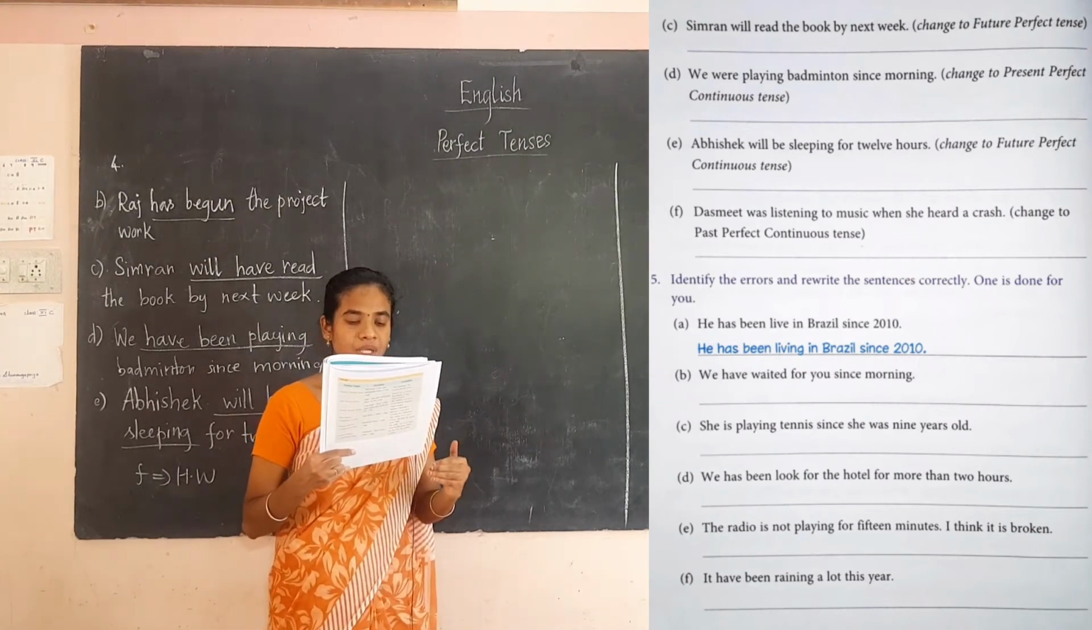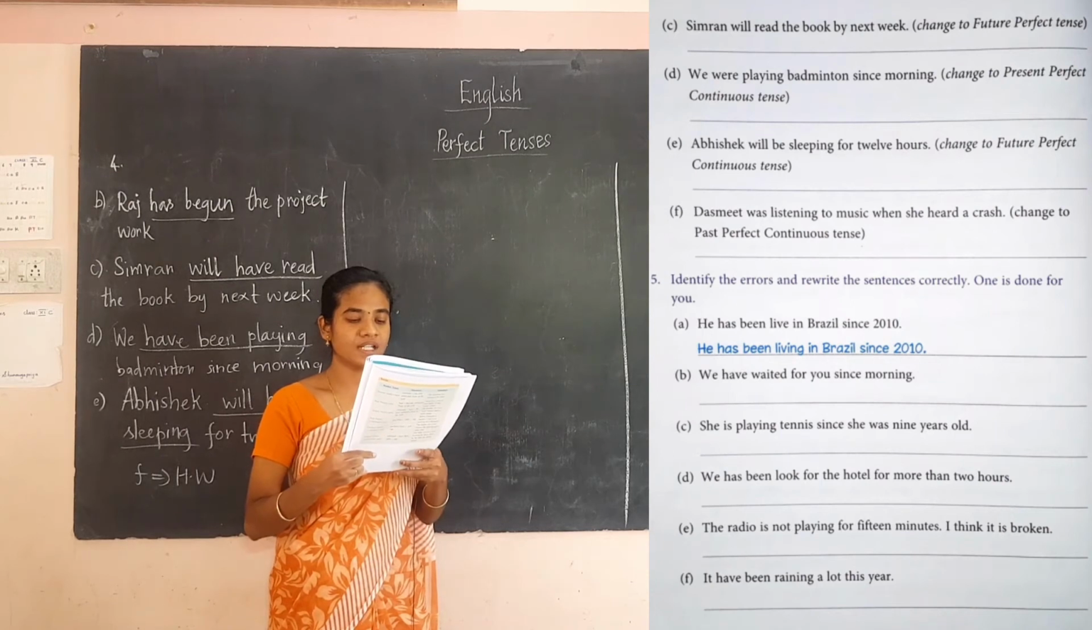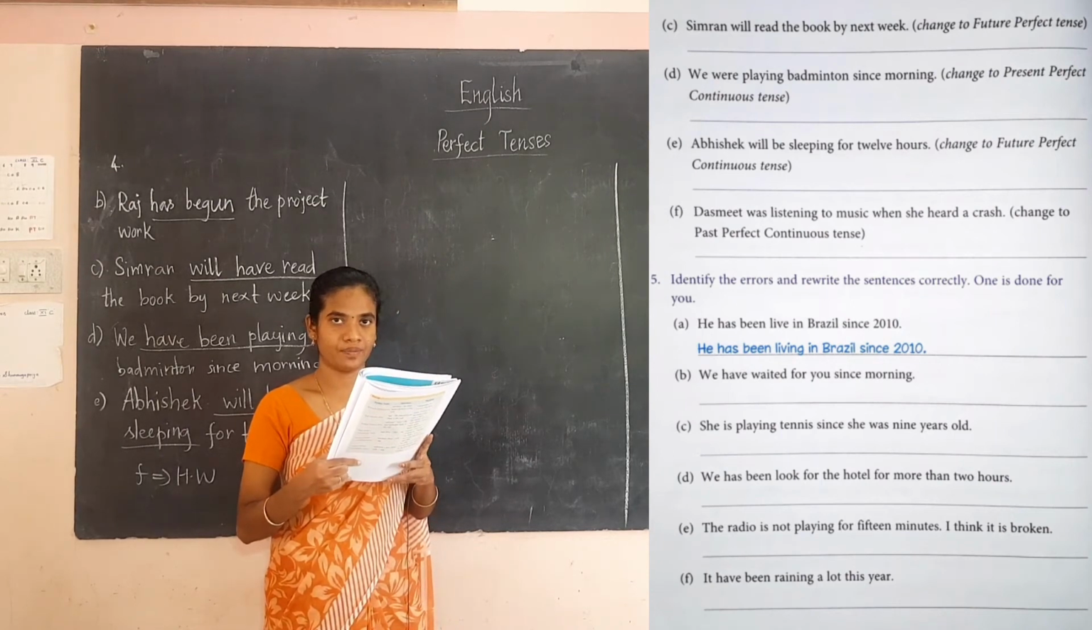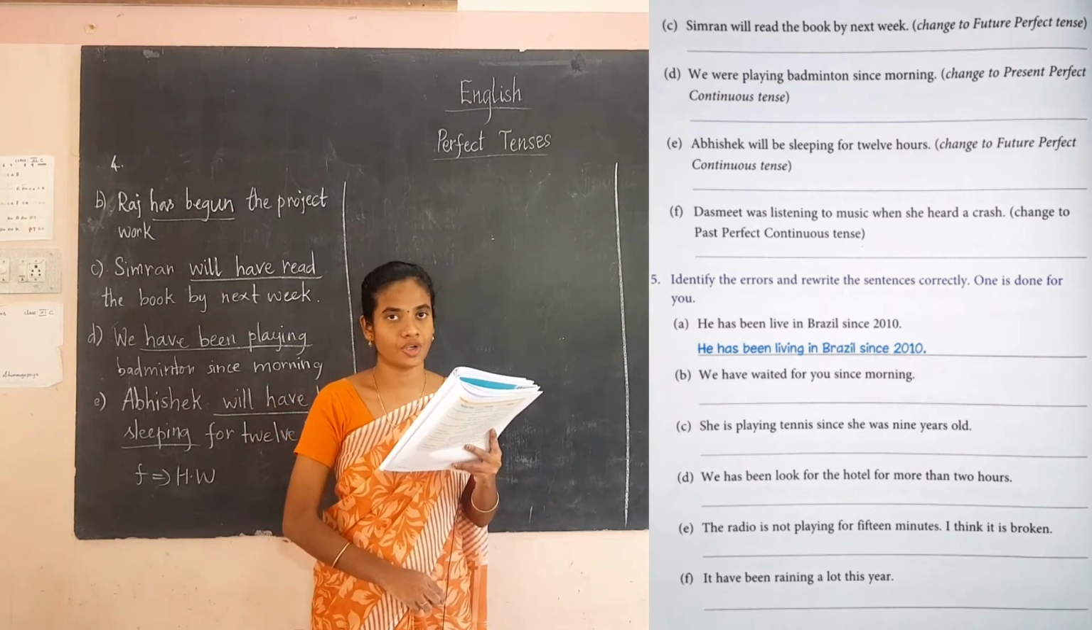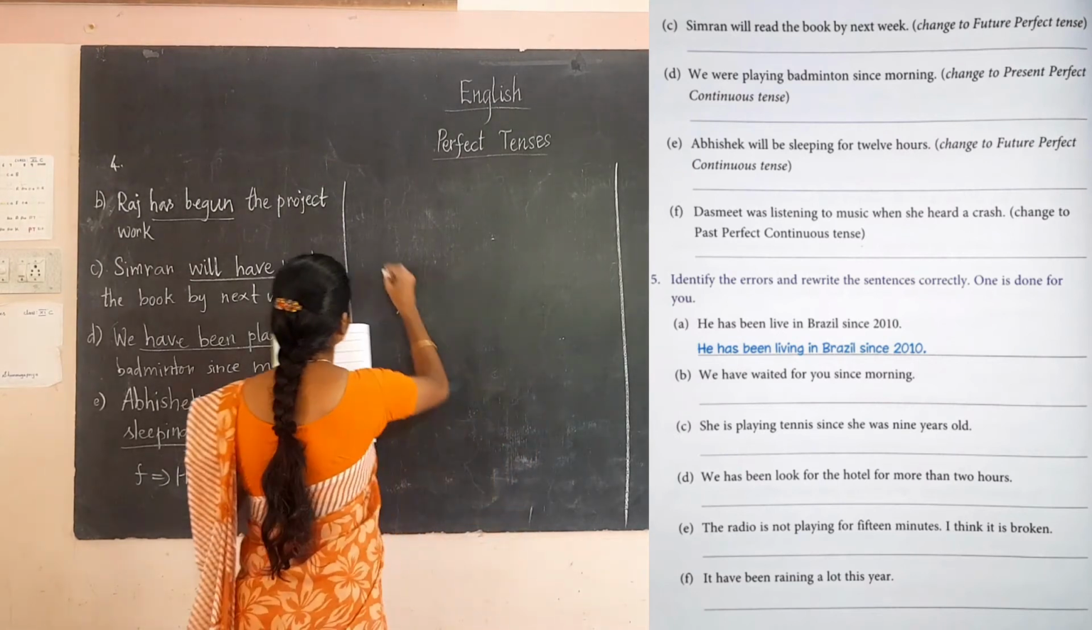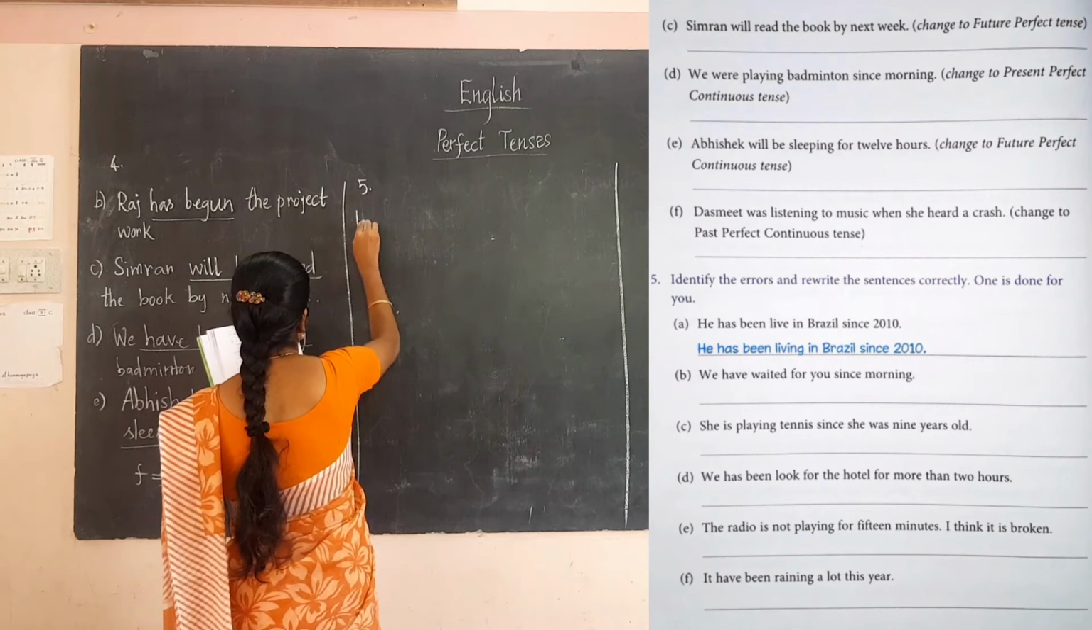So next, see the B. We have waited for you since morning. So there is an error. The correct one is, we have been waiting for you since morning. Fifth exercise, B.